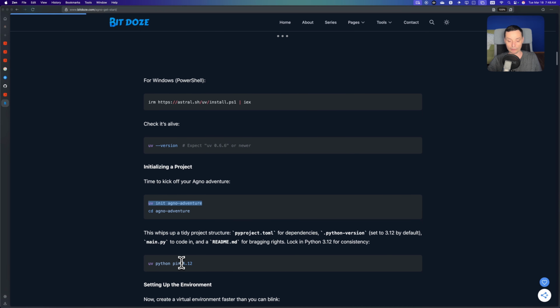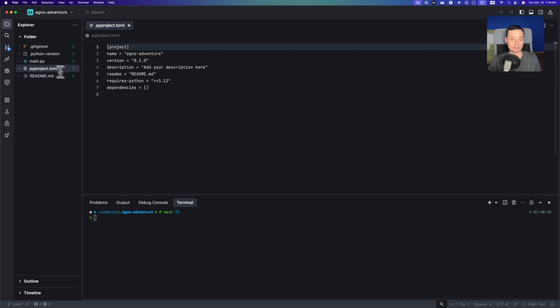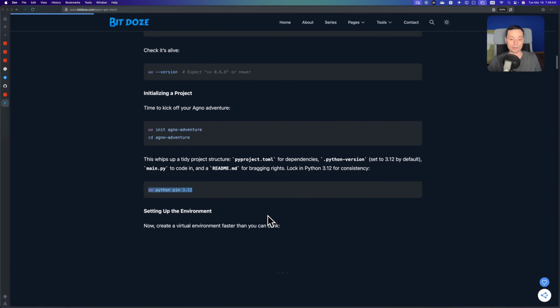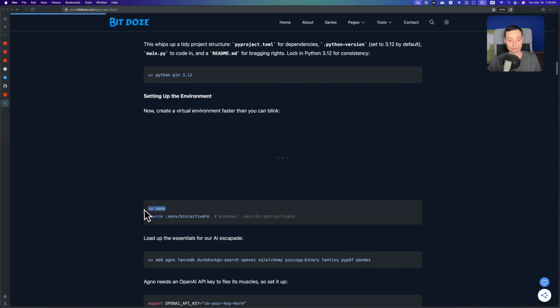Basically, I want to set Python to 3.12 to have the needed support for everything. It's already set to 3.12, and we are going to check the version. You can pin it like this if you have a different version. The next thing that we're going to do is create a virtual environment and source it.